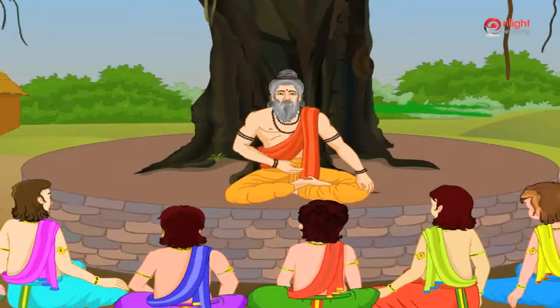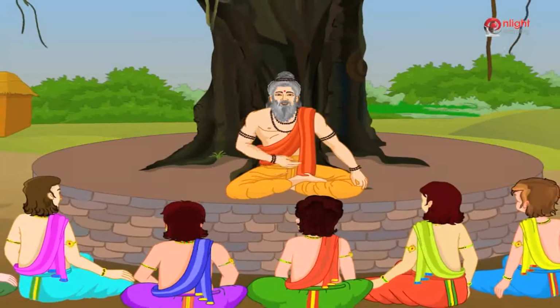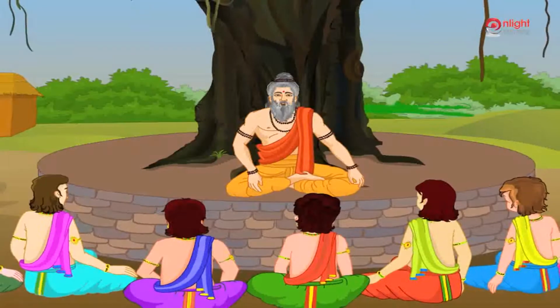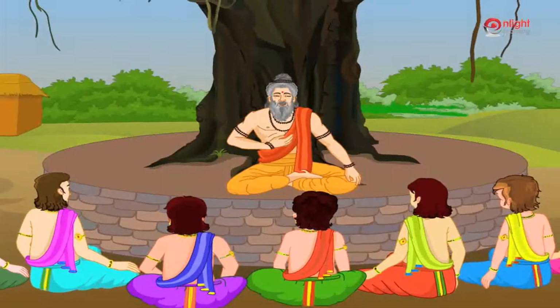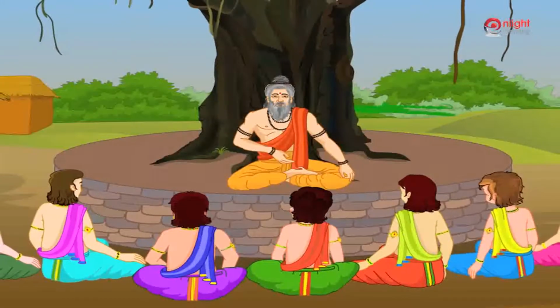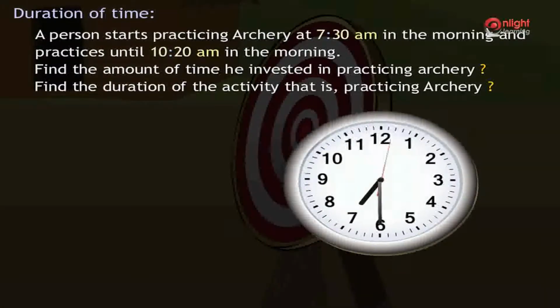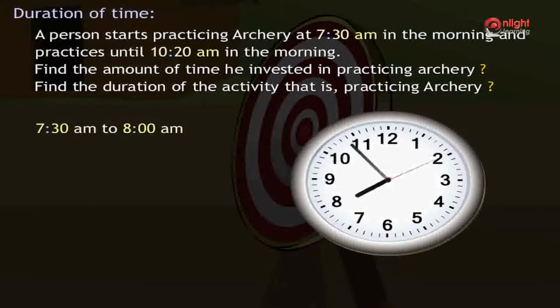If we know when an activity started and when it was over, we can find the duration of the activity, that is, how long the activity took and how much time was invested in the activity. The person started practicing archery from 7:30 am and practices till 10:20 am. Now the time in between 7:30 am and 8 am is 30 minutes.